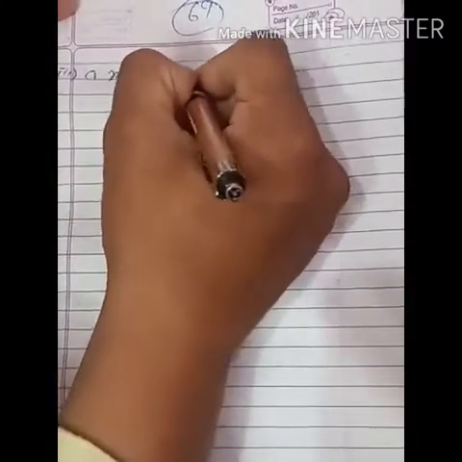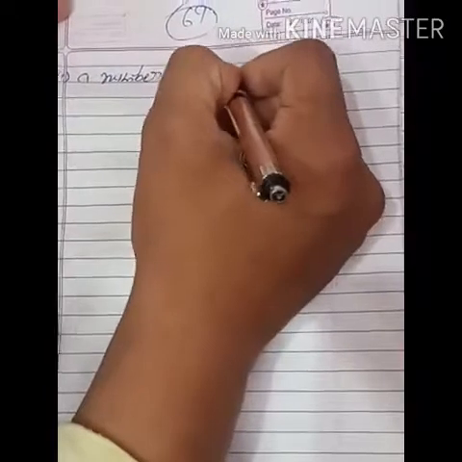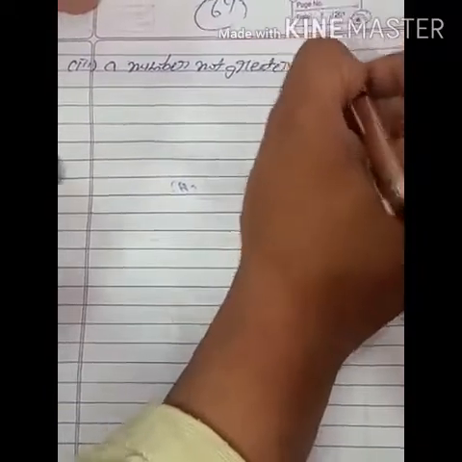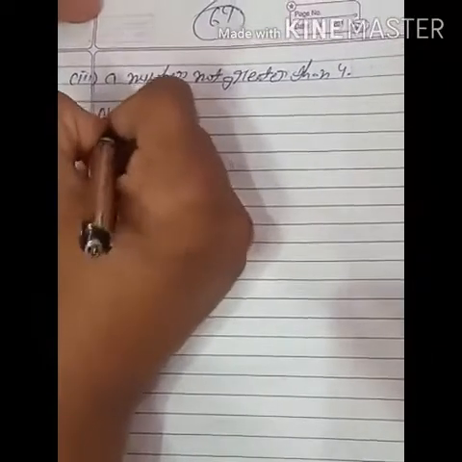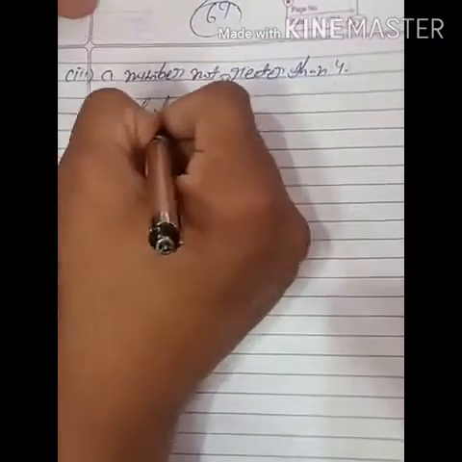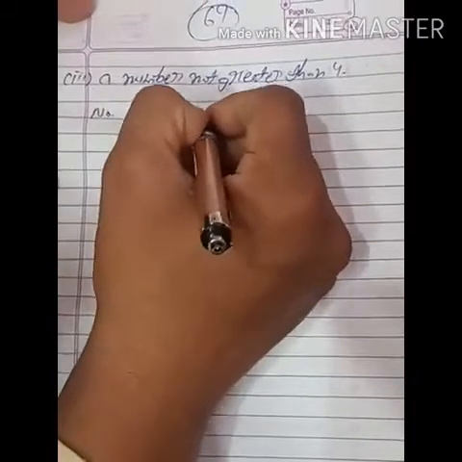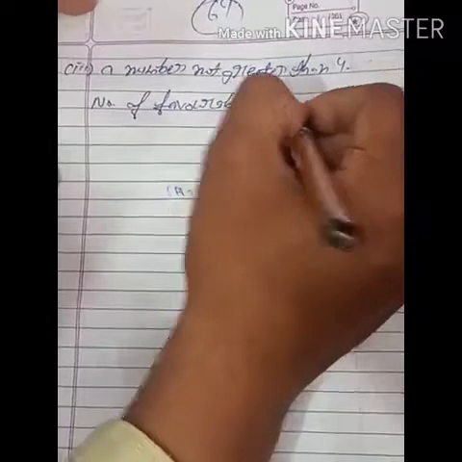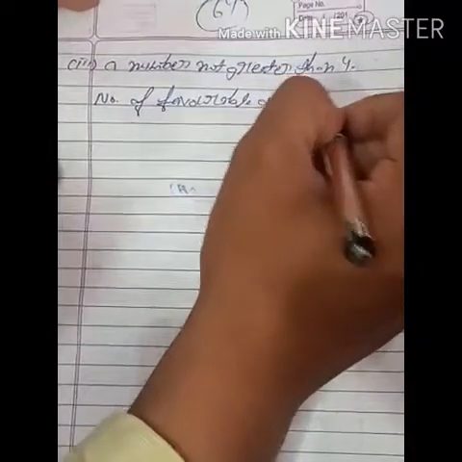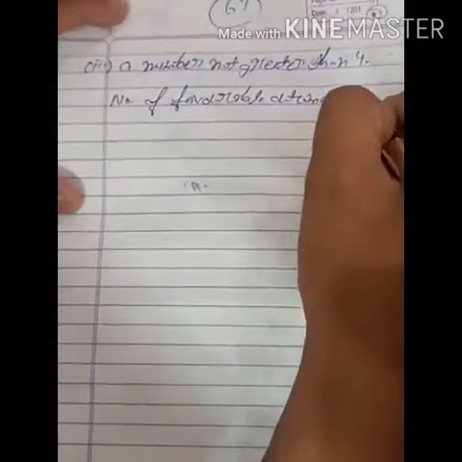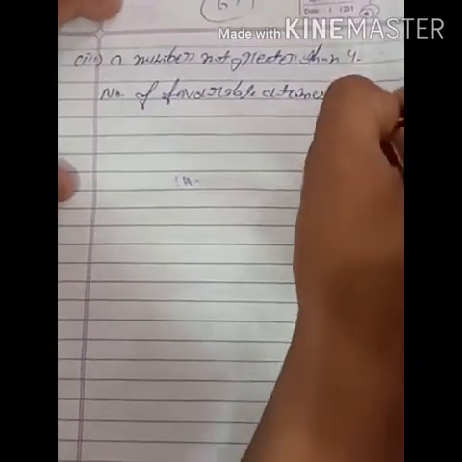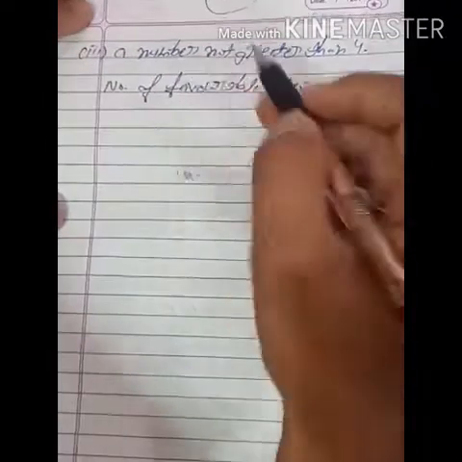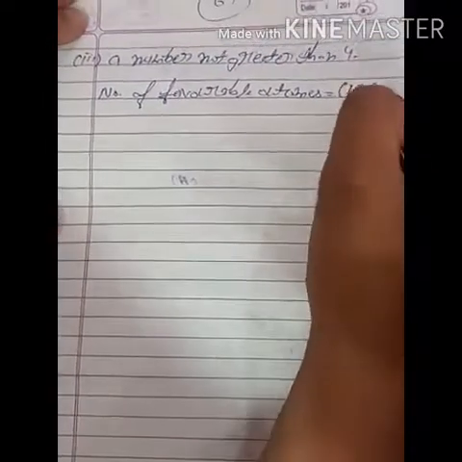First of all, the number of favorable outcomes: not greater than 4 means 1, 2, 3. We will take 4 also, because in this part it is written not greater than 4, it means we will take 4.